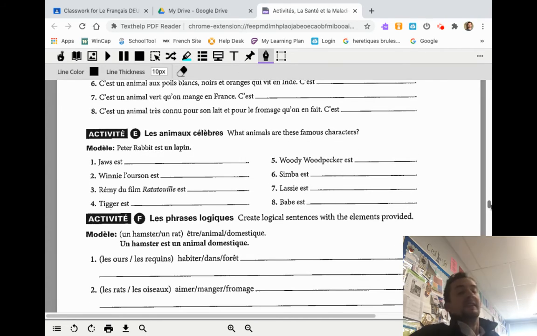All right. Activité E, les animaux célèbres. What animals are these famous characters? So you have Peter Rabbit, for example, est un lapin. D'accord. This time you're using un because obviously you're referring to a specific one. So if you don't know any of these, maybe Google it. D'accord? Like Lassie might be a little old for you. Babe, I think you guys probably know. Woody Woodpecker, it's obvious what he is. Notice that Winnie the Pooh, they say Winnie l'ourson in French, which is like little bear.